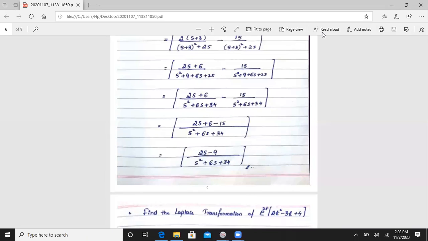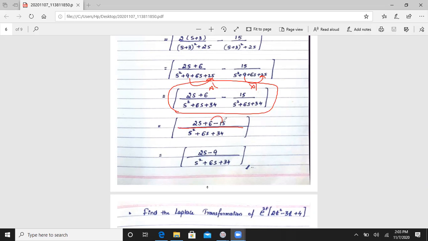Now we simplify this function, that is 2s plus 6 minus 15 divided by s square plus 6s plus 34. Same, s square plus 6s plus 34. So both will be the same, we will get the same LCM, and into 1 is as it is. It means 2s plus 6 minus 15 divided by s square plus 6s plus 34. So this becomes minus 9. The answer is 2s minus 9 divided by s square plus 6s plus 34.